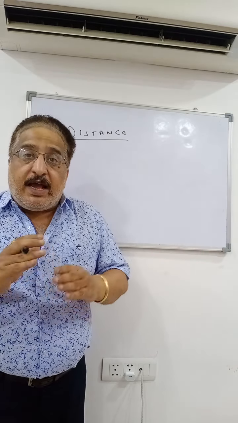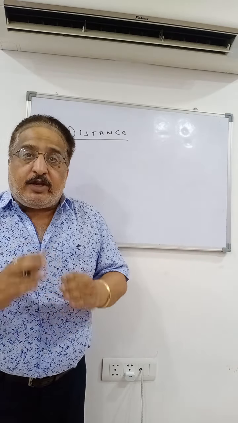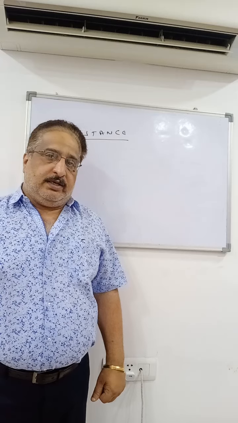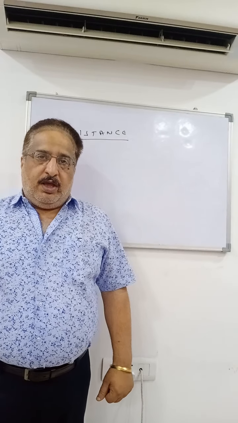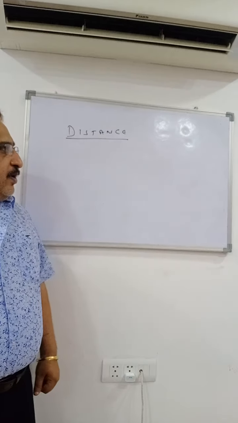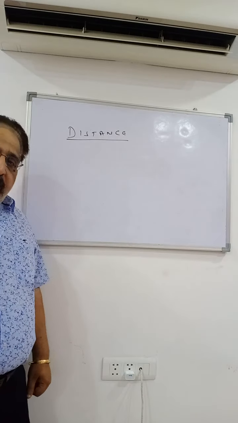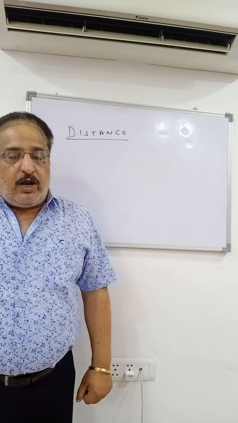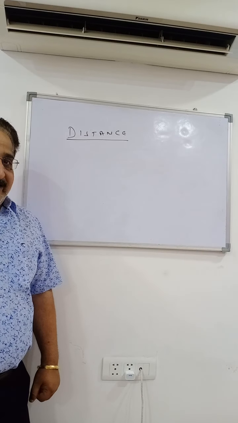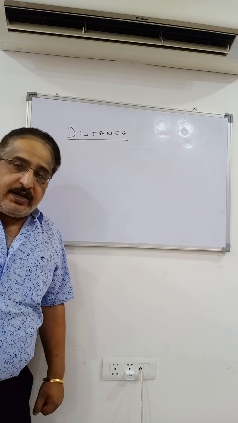Supposing you start moving from your house towards your school and you traverse a path of 3 kilometers. So 3 kilometers is the distance. It is not a direction related property, so it is a scalar quantity.